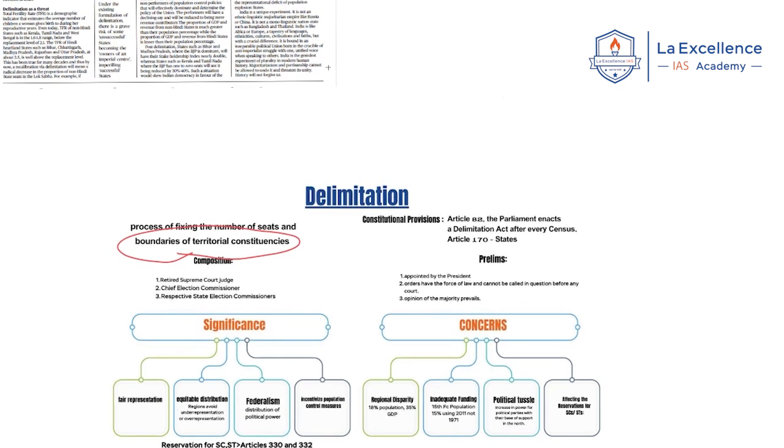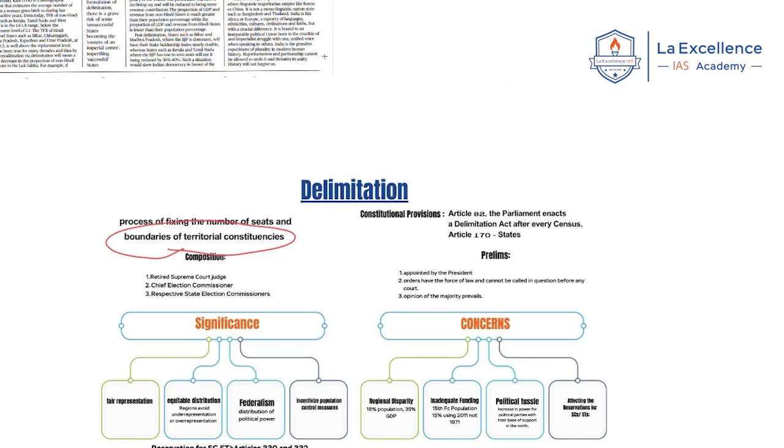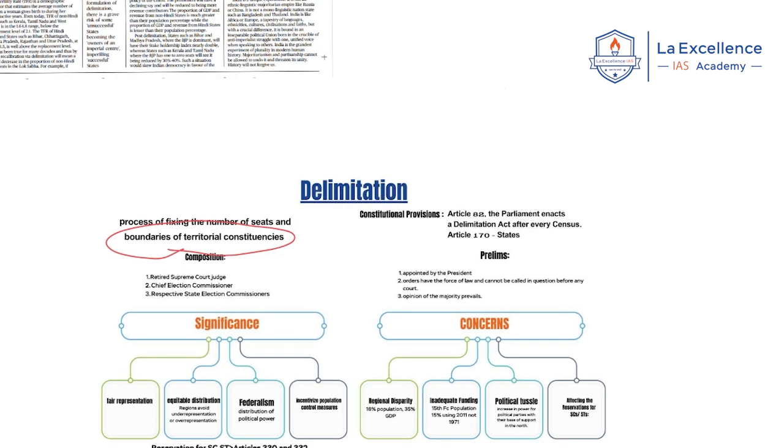Now, why is there a requirement of the delimitation process? See, after every decade, there is a change in the demography of a state. For example, certain states may experience an increase in the population, and certain states may experience a decrease in the population. While allocating resources, the central government has to look at the population data. Why? Because certain states having high population may require more money for their welfare and social activities, right?